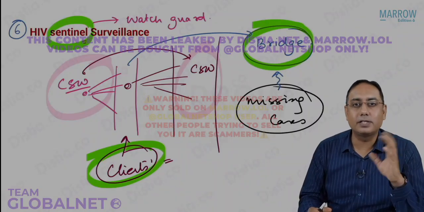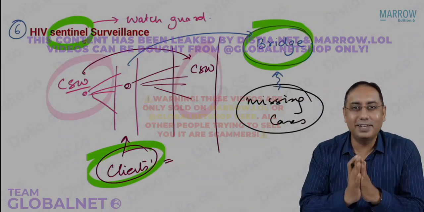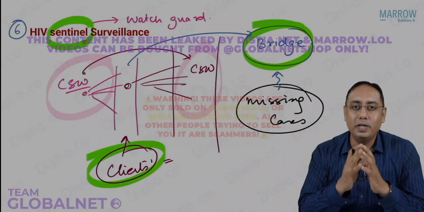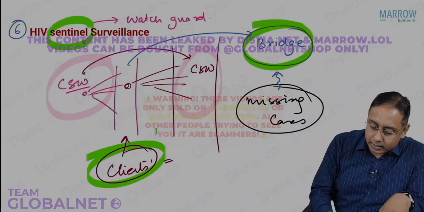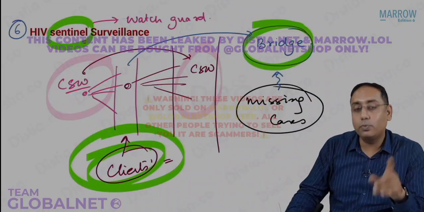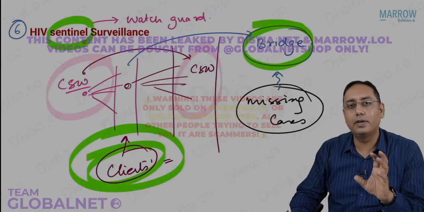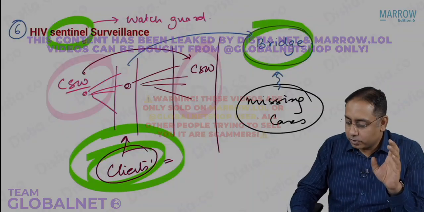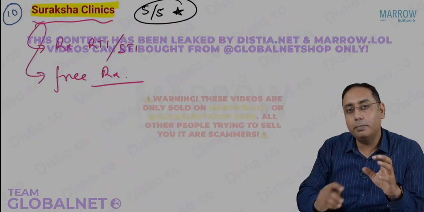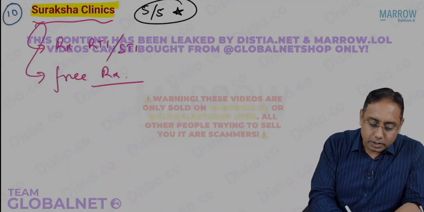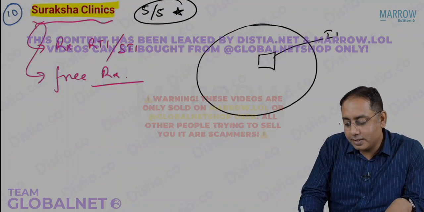We cannot do contact tracing. You cannot ask anyone what the address is or anything like that. So what we can do is find something in common. What is common in all the clients? The problem is that most of the clients who are having unprotected intercourse will sometime or the other develop some RTI STI. Am I correct? Now, if they develop the RTI STI, don't you think these people will be going to some infectious disease clinic? That's what NACO thought: let us say this is the area, we will establish the infectious disease clinic.